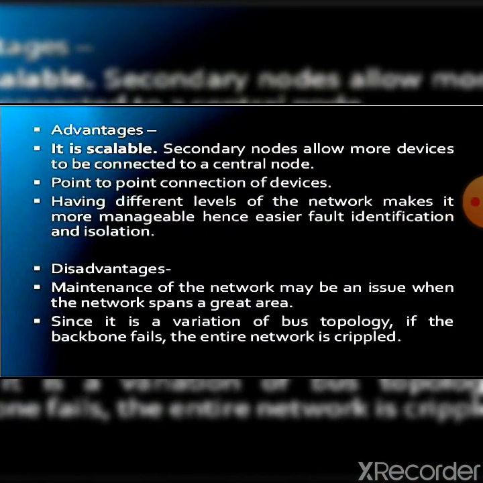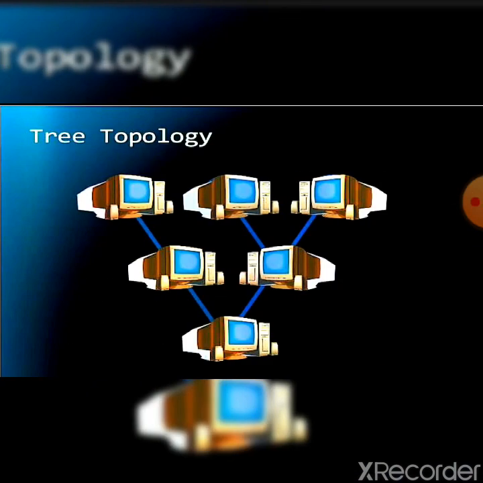Advantages of tree topology. Extension of bus and star topologies. Expansion of nodes is possible and easy. Easily managed and maintained. Error detection is easily done. Disadvantages of tree topology. Heavily cabled, costly. If more nodes are added, maintenance is difficult. If the central hub fails, the network fails. Through this diagram, you can understand the concept of tree topology.